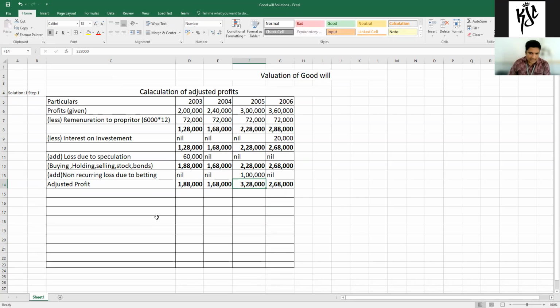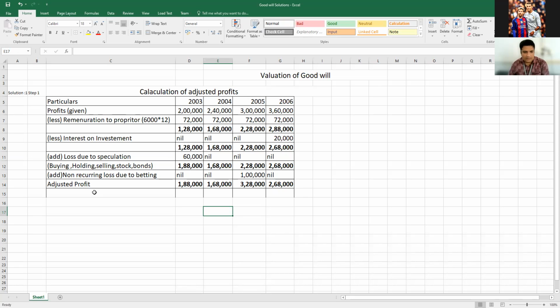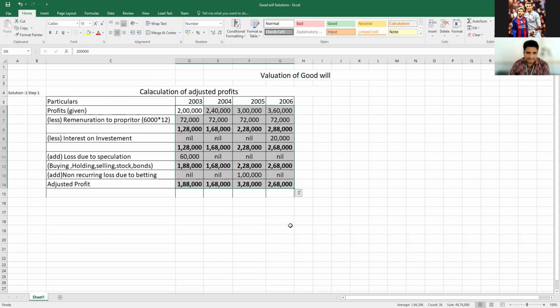Okay, so adjusted profit. This is step number 1. Up to here, any doubt, my dear students? No, sir. This is step number 1. Easy only. Here there is no need for ledger account or journal entry. Whatever data is given, just 2003, 4, 5, 6, you have to create 4 columns and insert the data. That's all. The sums are easy only, na? So Nil.